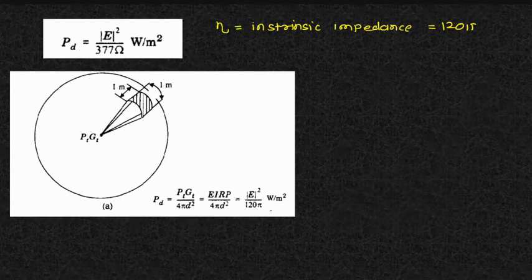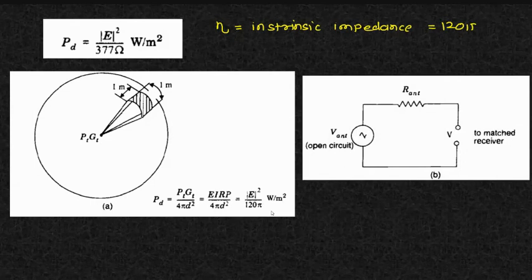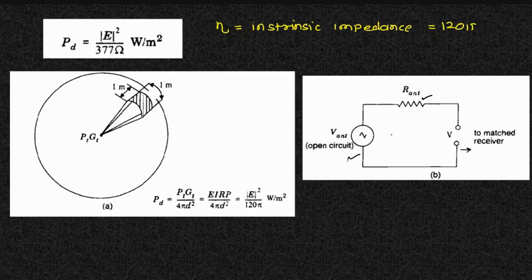Okay? In both ways, these things are okay. Now here the same thing is given with the open circuit, whereas this is nothing but a voltage given to the antenna. This is the resistance of the antenna, and then this is given to the matched receiver. Okay? Your antenna is connected to the matched receiver, so no losses are there. This is perfectly matched to the receiver.